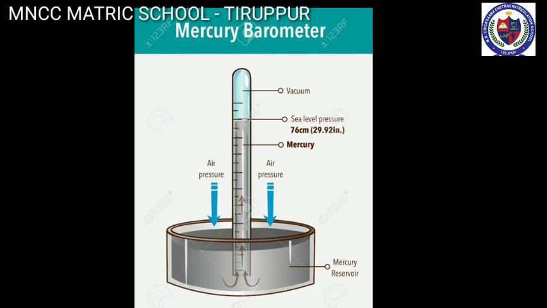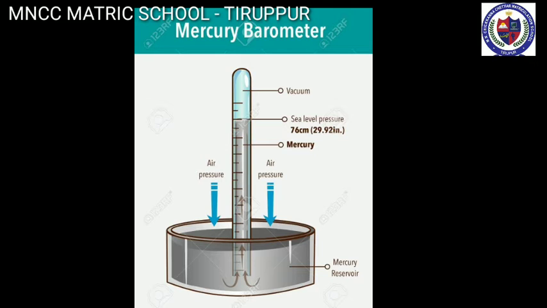A mercury barometer, first designed by an Italian physicist Torricelli, consists of a long glass tube filled with mercury and turned upside down into a container of mercury. The barometer works by balancing the mercury in the glass tube against the outside air pressure. If the air pressure increases, it pushes more of the mercury up into the tube, and if the air pressure decreases, more of the mercury drains from the tube.